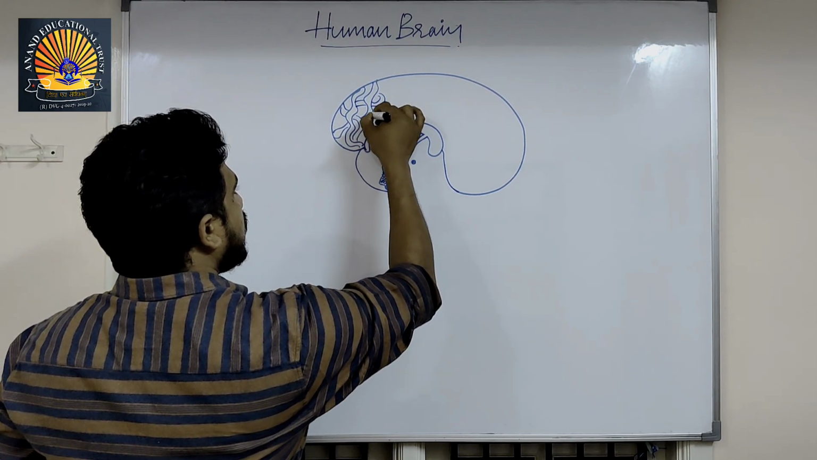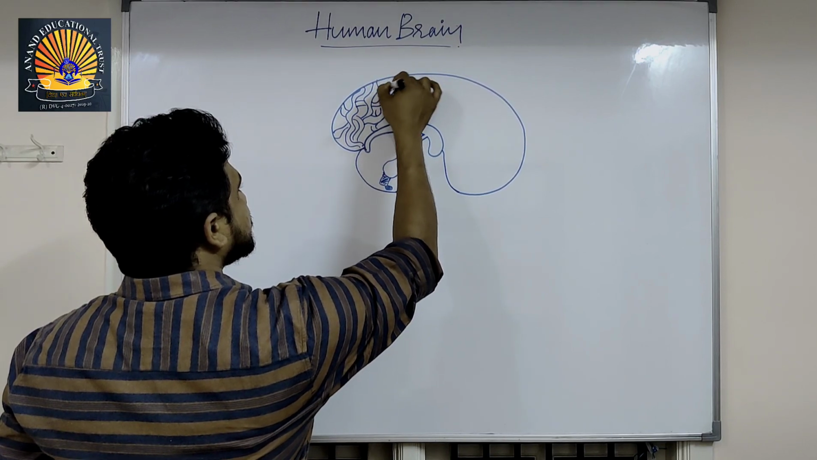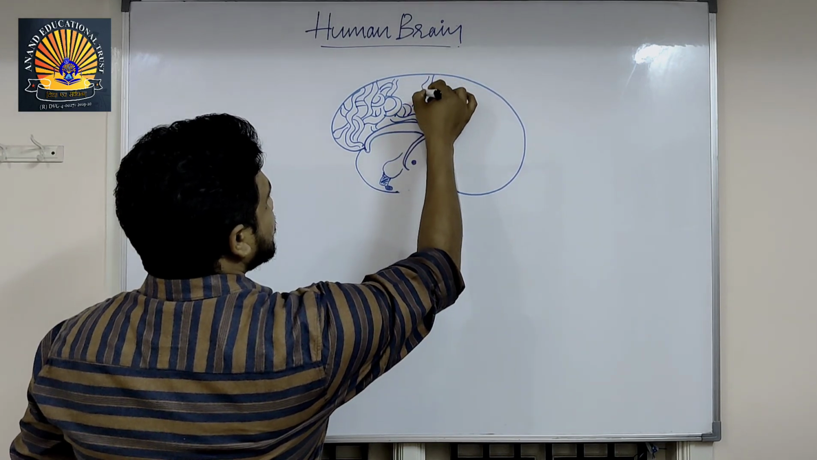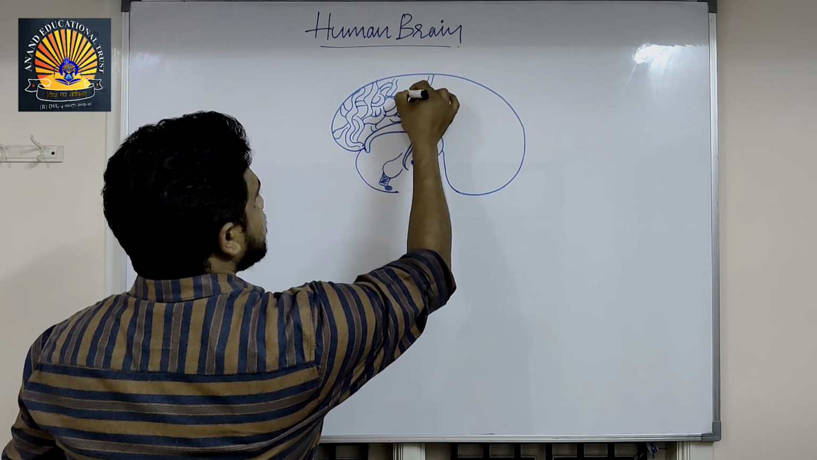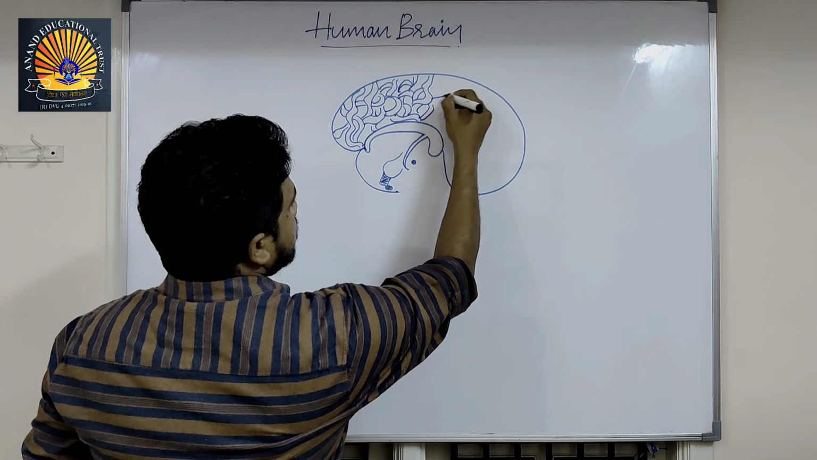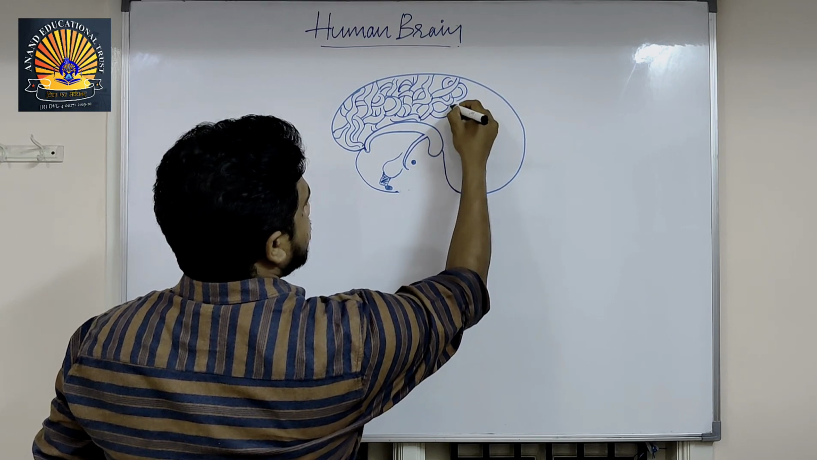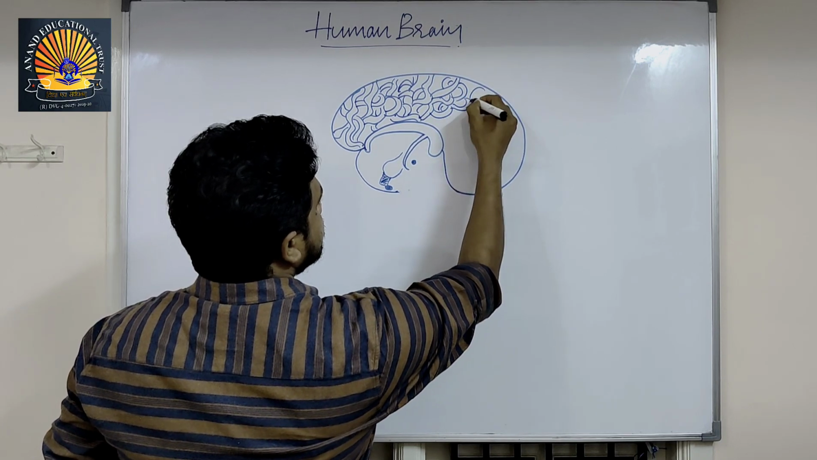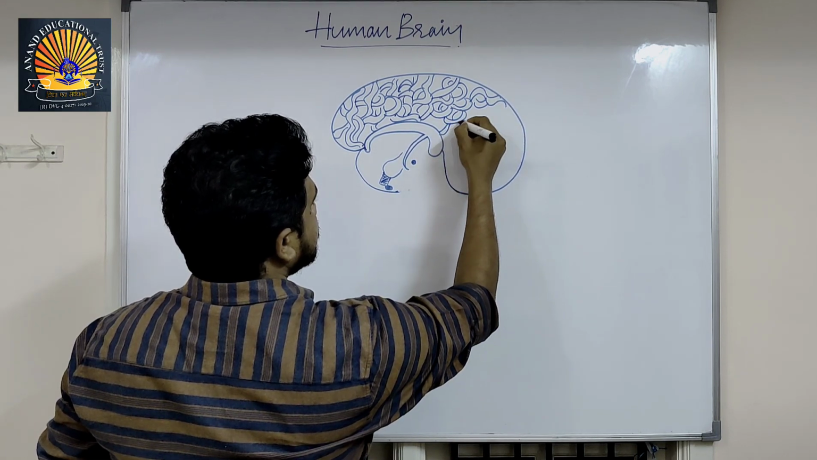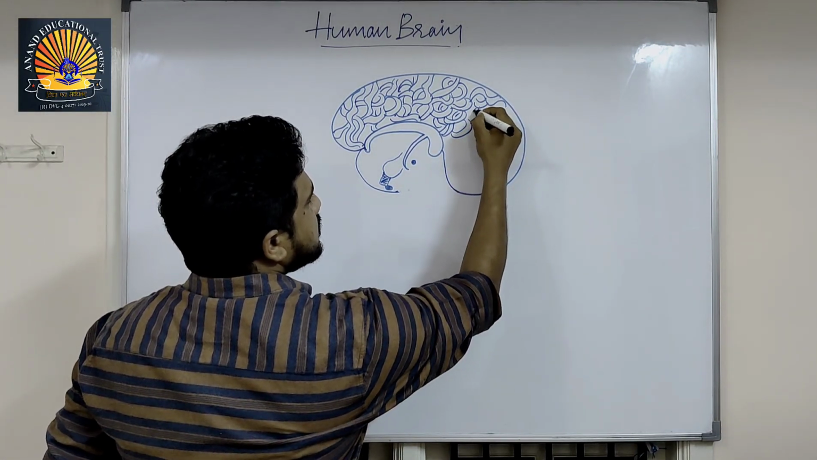These are called gyri and sulci. Right? Very easy actually. Some people will feel it is very tough. The human brain diagram actually. Just observe how easy it is. The folds, as per your convenience, you can draw. Like this.